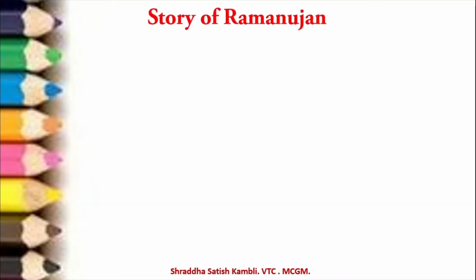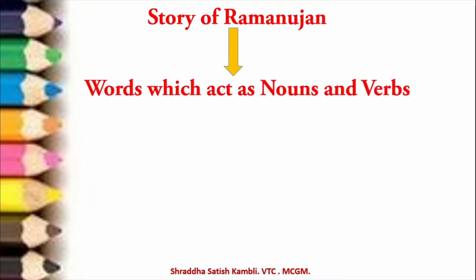So we saw the story of Ramanujan in the first part. Then we discussed words which could act as nouns as well as verbs. You remember we talked about words like watch, form, etc. After that, in the previous video, we did types of sentences in great detail, where we started off by studying what is the meaning of a sentence, and what all qualities a sentence should have in order to qualify as a sentence. That is, it is a group of words which should have complete meaning, and there should be a subject and there should be a predicate. So all these things we talked about last time.